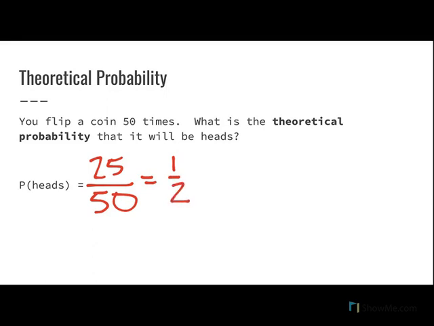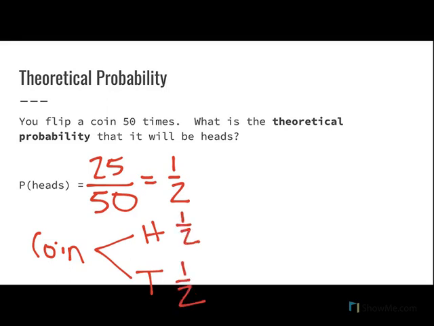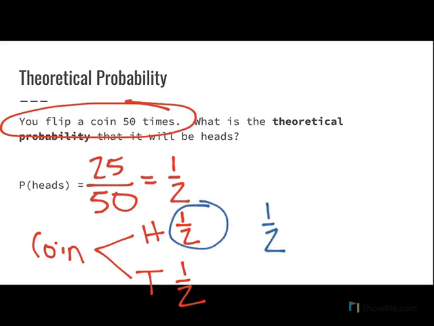I know if I have a coin, I have 2 options: heads or tails. I have a 1 in 2 chance of getting heads or a 1 in 2 chance of getting tails. Now if I'm going to do this 50 times, I take my probability and multiply it by how many times I'm doing my experiment. Half of 50 is 25. So coming up with your theoretical probability, we set it up based on our number of outcomes, and then we can multiply to get our answer.